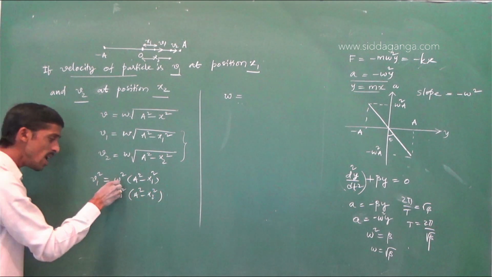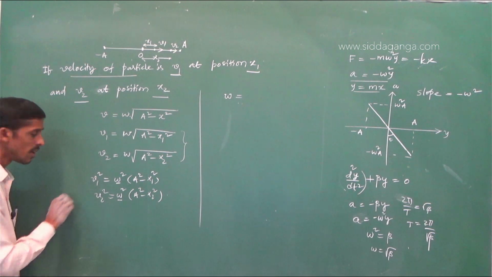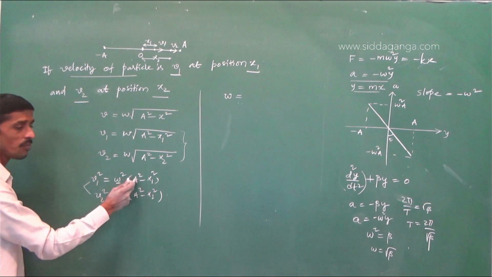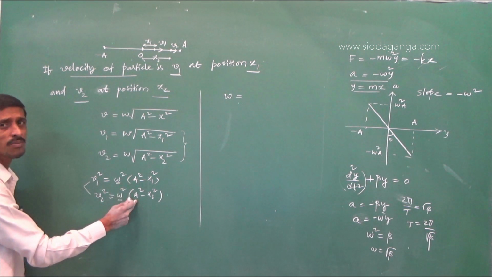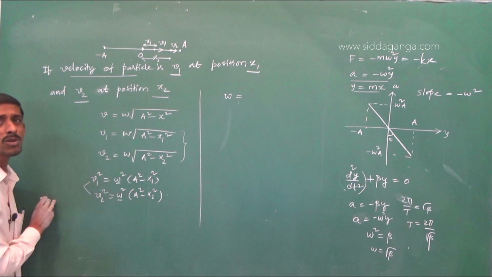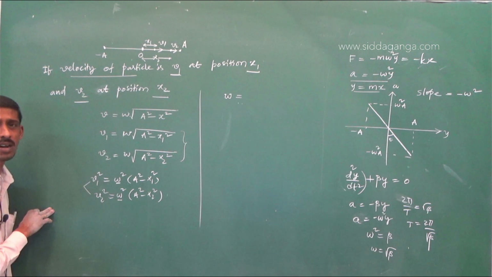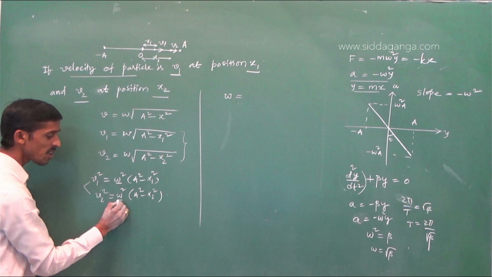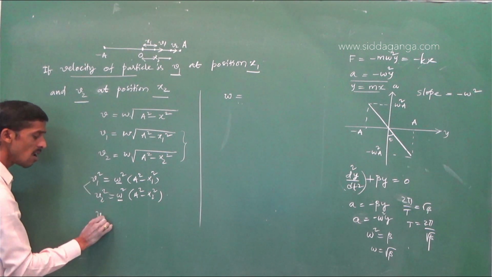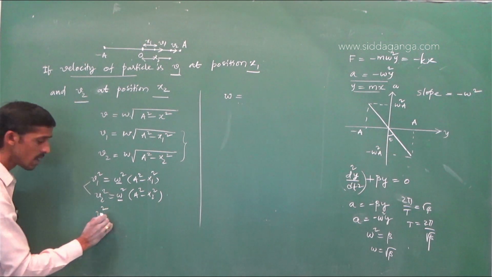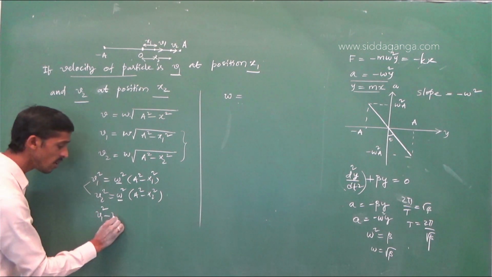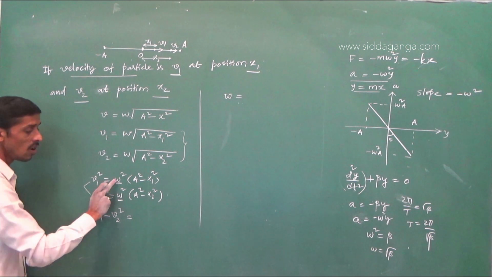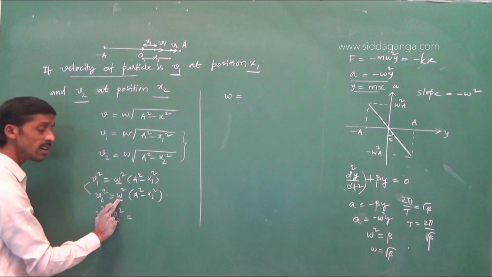Omega square ಬೇಕು. So what we can do, ಈ ಎರಡರಲ್ಲೂ ಕಾಮನ್ ಆಗಿರೋ ಟರ್ಮ್ ಏನು, a. Amplitude is same. ಯಾಕೆ? Because amplitude ಗೂ time period ಗೂ time ಗೆ ಇಲ್ಲಿ ಸಂಬಂಧ ಇದೆ. For a given simple harmonic motion, amplitude is constant. So by seeing these two expressions, you can see v1 square minus v2 square is equal to omega square a square minus omega square a square.